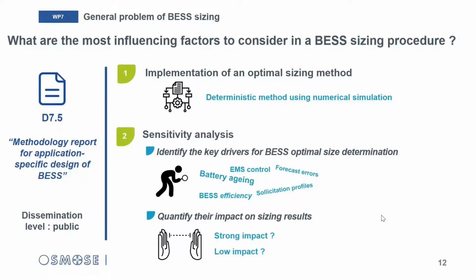So all this work and the associated results have been described in the OSMOS deliverable D7.5, which is entitled Methodology Report for Application-Specific Design of BSS. So which is a public deliverable. It means it's accessible on the OSMOS project website, like Nathalie said.